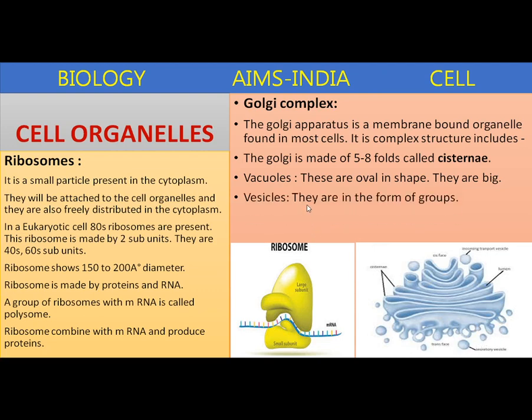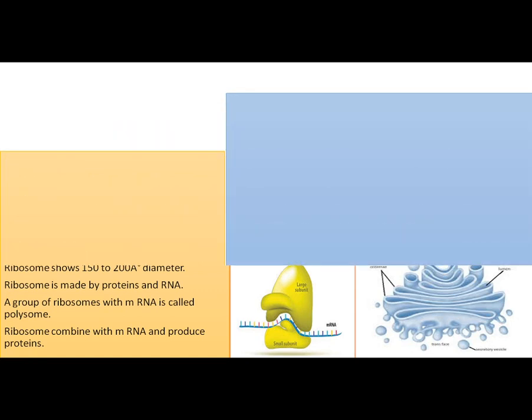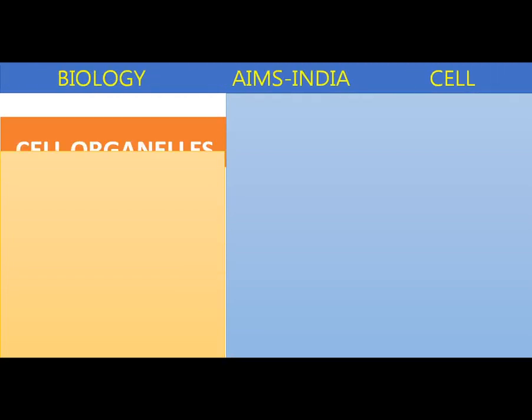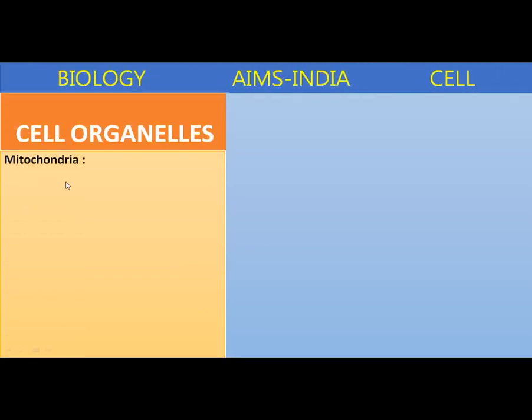Next, vesicles. Vesicles are in the form of groups. These vesicles are secretory in function. If you see the main function of the Golgi complex, it has a function in packing proteins and is implicated in the secretory pathway, or it is involved in the secretion of proteins. The next important cell organelle is mitochondria.